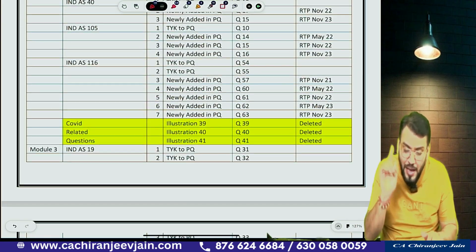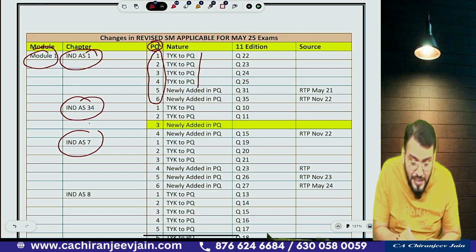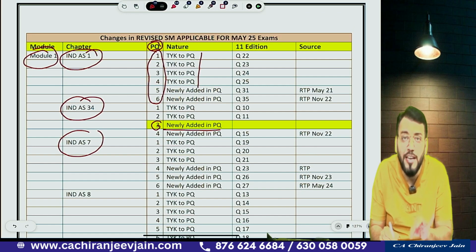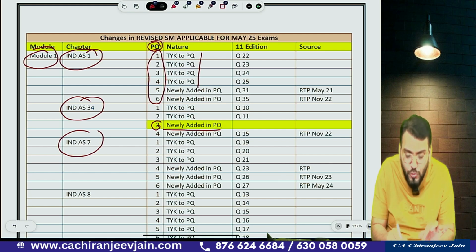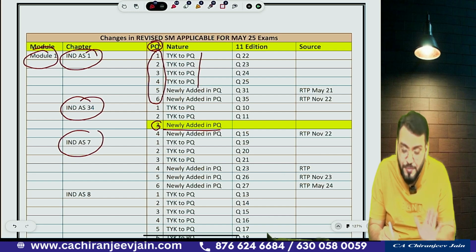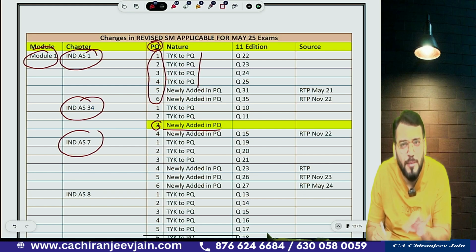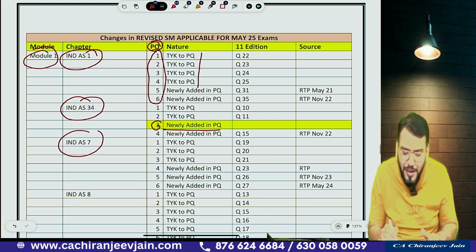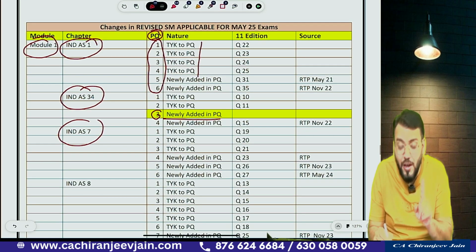Already I have seen, some changes are there. You can see yellow mark. In Ind AS 34, there is one newly added question. I think by mistake, it is our small mistake, that this question, which is not a new question from us, was not added in our question bank. So now it will be added. But this is a very concept based question. Even though it is not incorporated, you can answer it if you know Ind AS 34. Got this point? Means I am just giving you all the clarification.